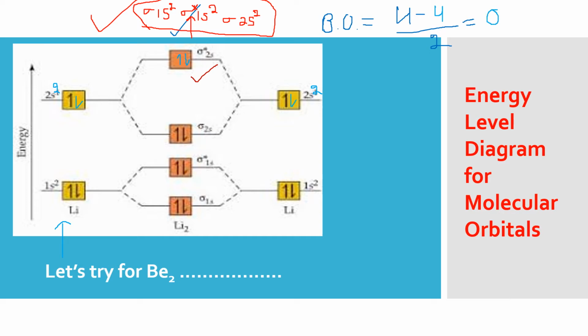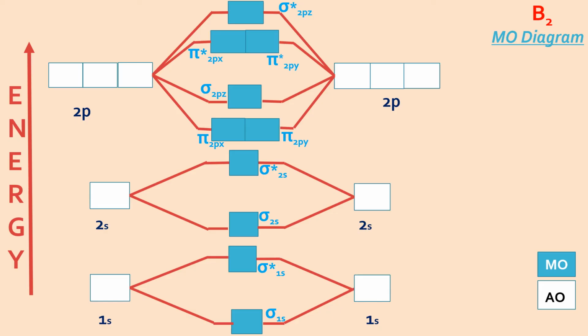So that proves that Be2 is not possible. It will not be formed. And if I write just the configuration, I have to add sigma anti-bonding 2s2 here. That's all about the MO diagram and predictions of magnetic behavior, which is diamagnetic. You can't see any unpaired electron here, and the bond order is 0. So this is all about the Be2 molecule.